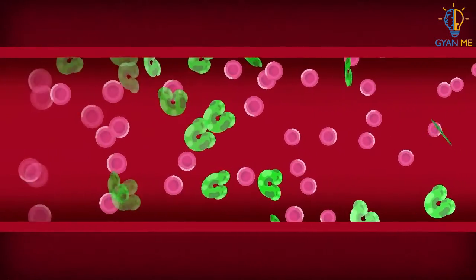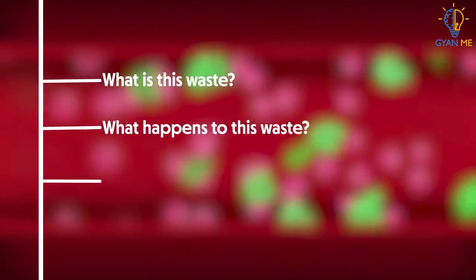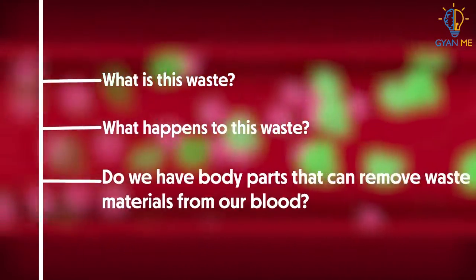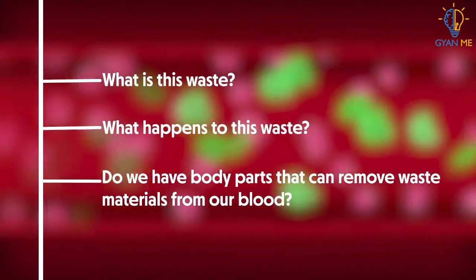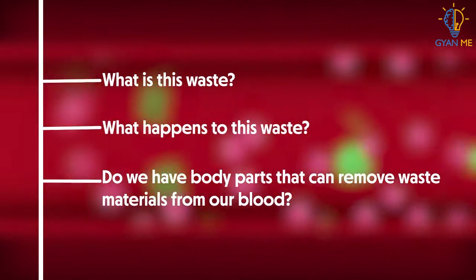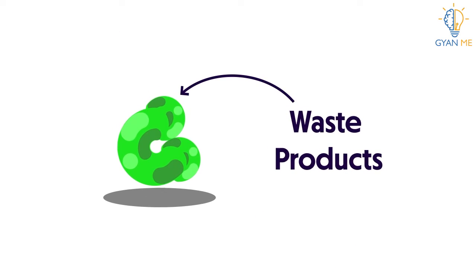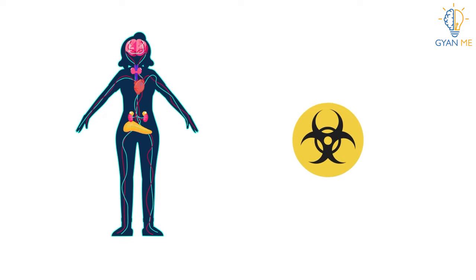Now students, let us ask a question: what is this waste? And what happens to this waste? Do we have body parts or organs that can remove these waste materials from our blood? Because if these waste products remain uneliminated, they are really toxic to our body. So first, let us answer the first question.